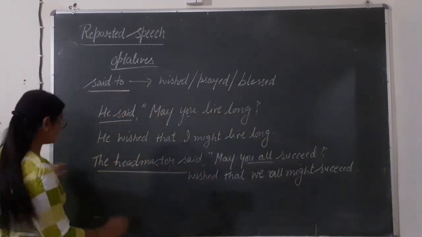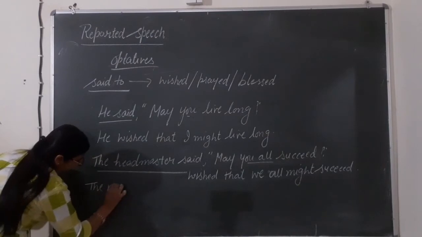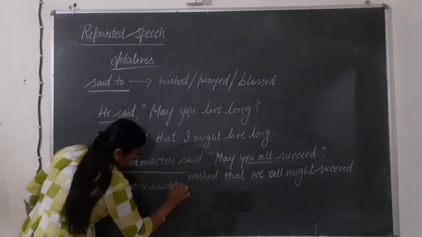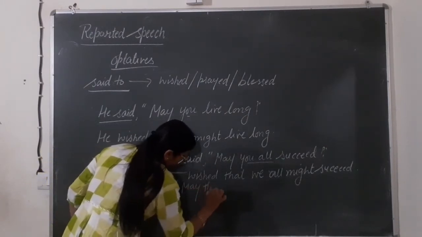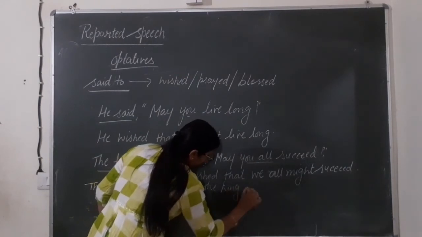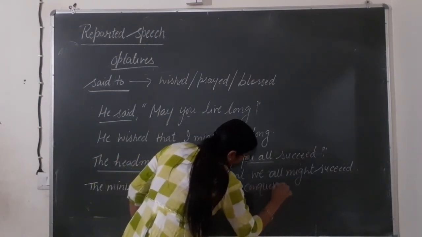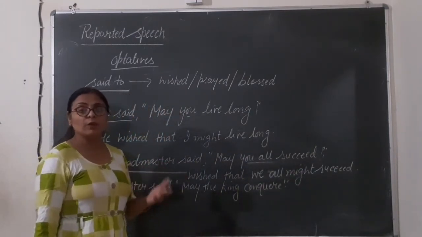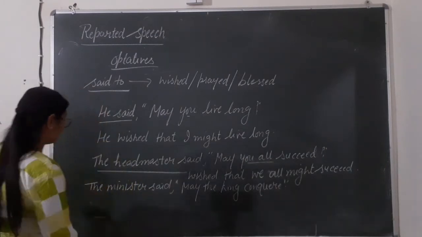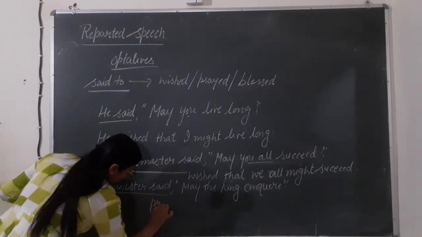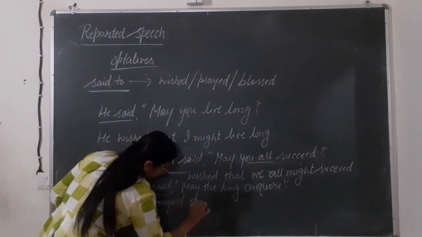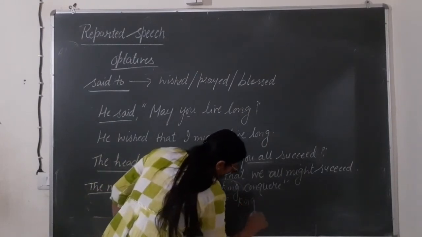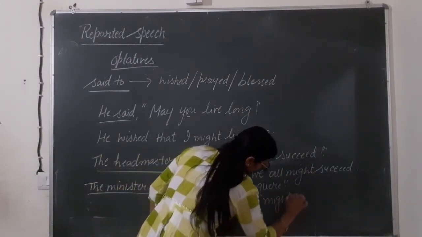Let's see one more example of this. The minister said, "May the king conquer." Conquer means may he be a winner. So how will we do this? The minister prayed that the king is our subject here. So that's why we will write here: the king might conquer.